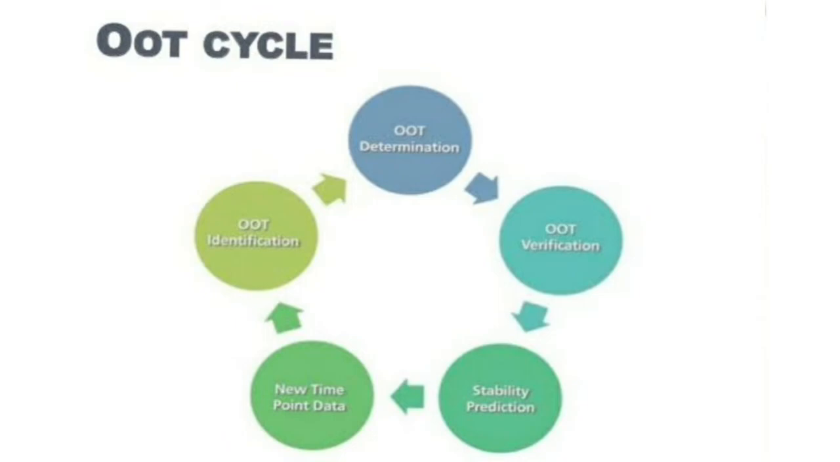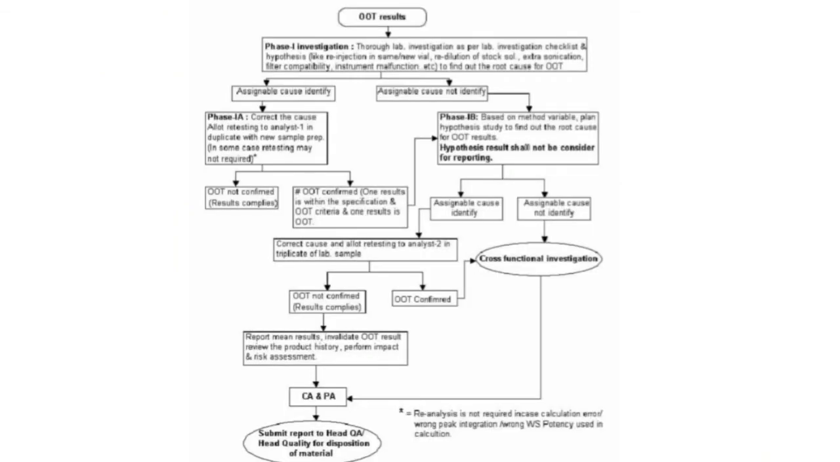After that, we will identify OT results in phase 1 investigation through the internal lab, the quality control lab, working in investigation as per the lab investigation checklist. We are doing hypotheses like reinjection, same vial, new vial, redilution, stock, extra sonication, filter compatibility, and instrument malfunctioning. In that, if we find an OT result, then two causes are defined: assignable cause is identified, or assignable cause is not identified.